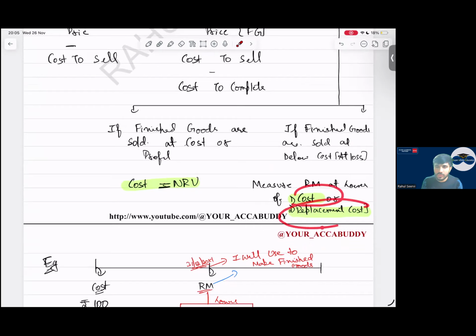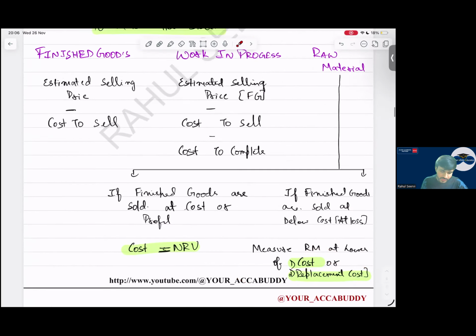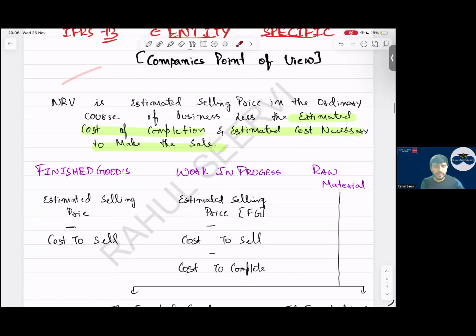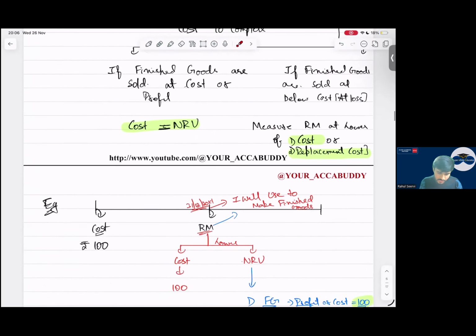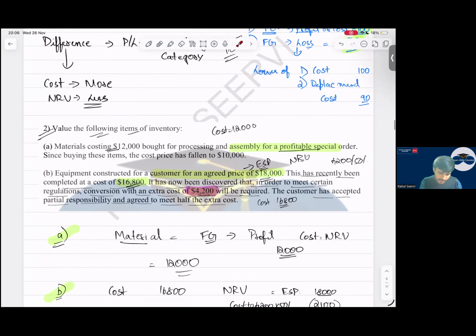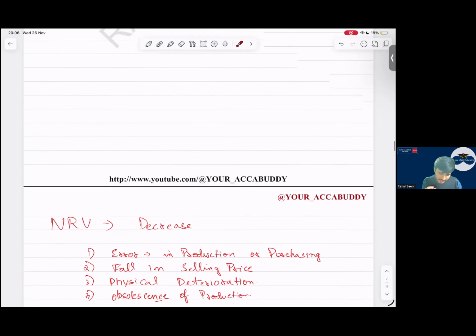cost or replacement cost. Replacement cost means what? If I go today in the market to purchase this inventory or to replace this, what is the cost? That is known as replacement cost. You'll measure at lower of this. So very important in your exam. MCQ comes regarding NRV calculation. So with this part is done. Then we have done 2 to 3 questions in our regular classes.